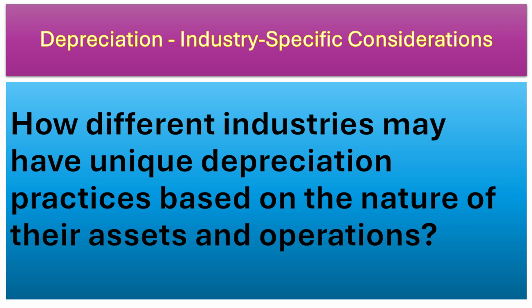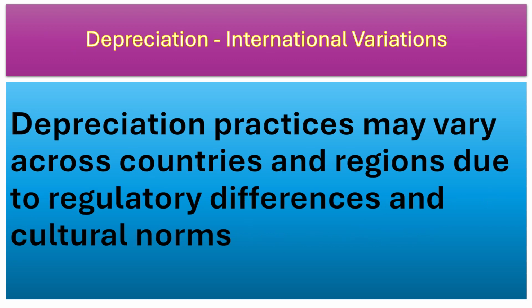Different industries may have unique depreciation practices based on the nature of their assets and operations. For example, a mining company may use units of production depreciation for its equipment, while a software company may prefer straight-line depreciation for its intellectual property.